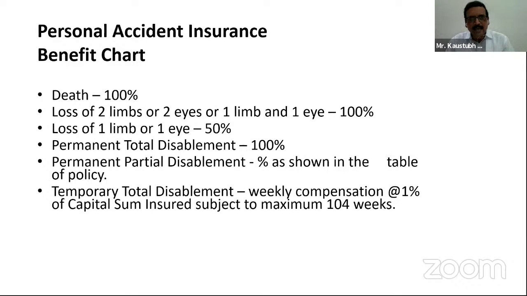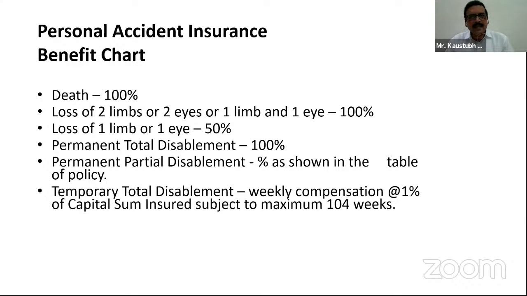Personal accident: whenever any accident occurs to any individual and due to the accident death occurs, and his sum insured is say 10 lakhs, then these 10 lakhs, that is 100% of the policy amount, will go to the assignee, the family member. It may be his wife, his mother, father, whoever he has described or given in our proposal form. The 100% of the capital sum insured goes to the family member, the assignee, and this death compensation is arrived at.